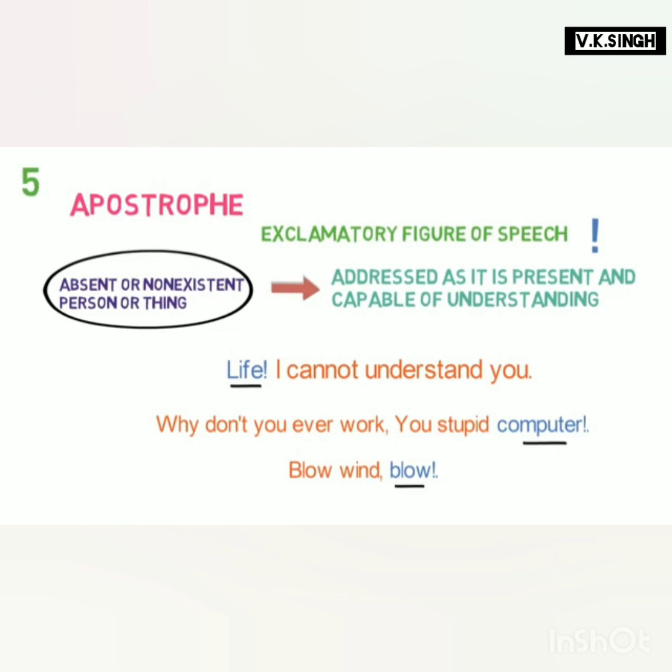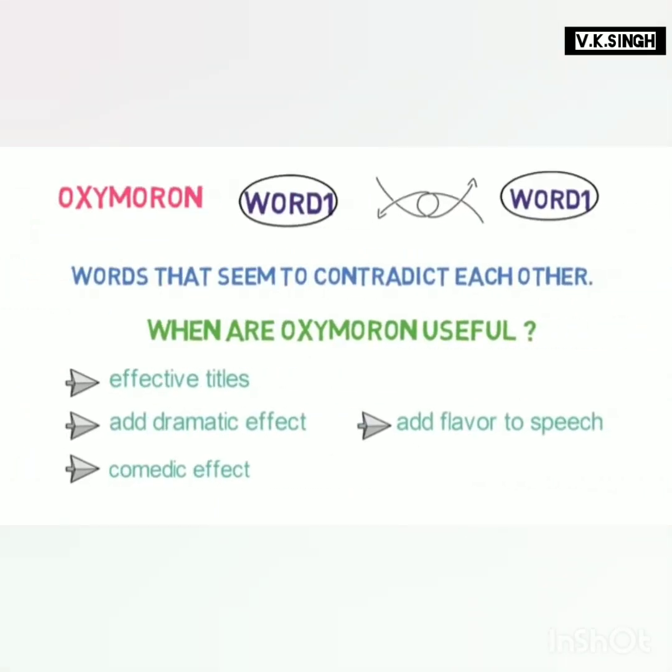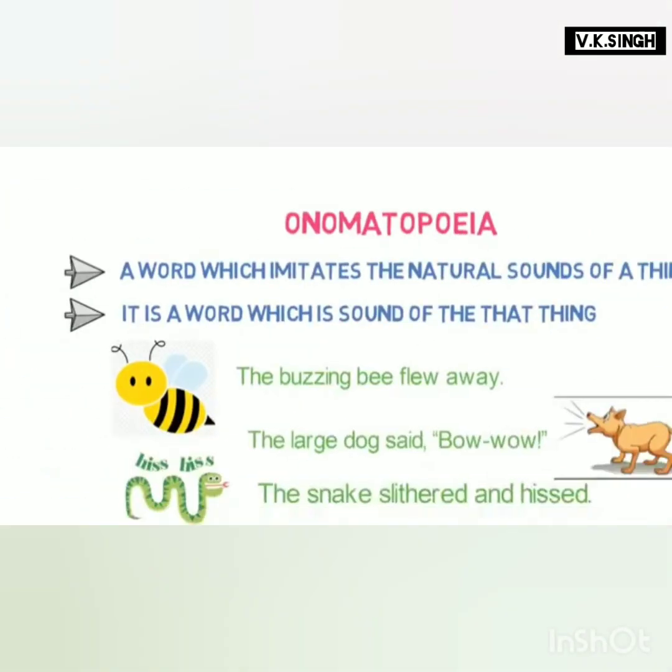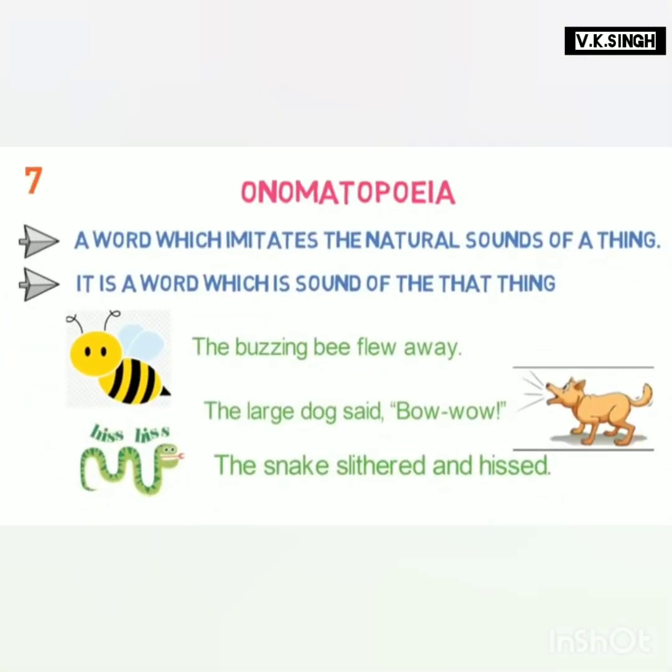Fifth, apostrophe. An apostrophe is a figure of speech in which some absent or non-existent person or thing is addressed as if it was present and capable of understanding. Sixth, oxymoron. Oxymoron is a figure of speech containing words that seem to contradict each other. That is, one word says one thing and the other word says another thing. And seventh, onomatopoeia. An onomatopoeia is defined as a word which imitates the natural sounds of a thing.